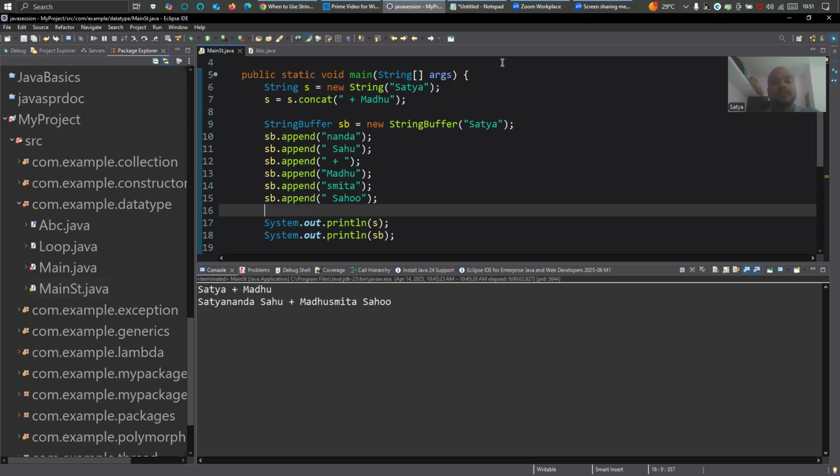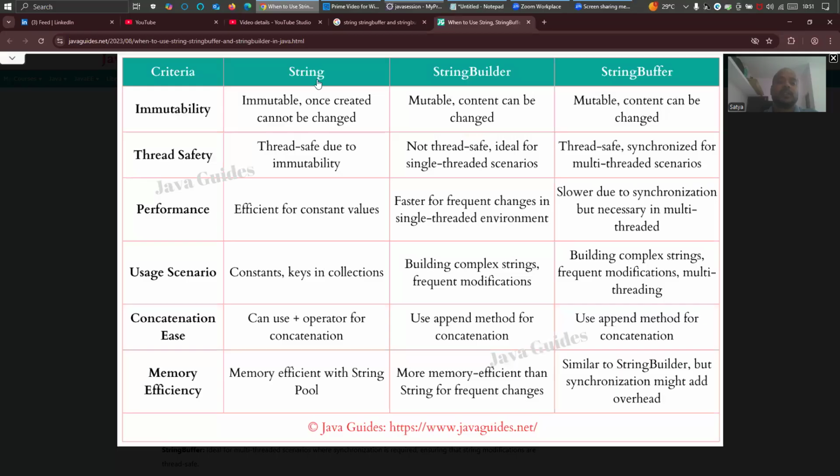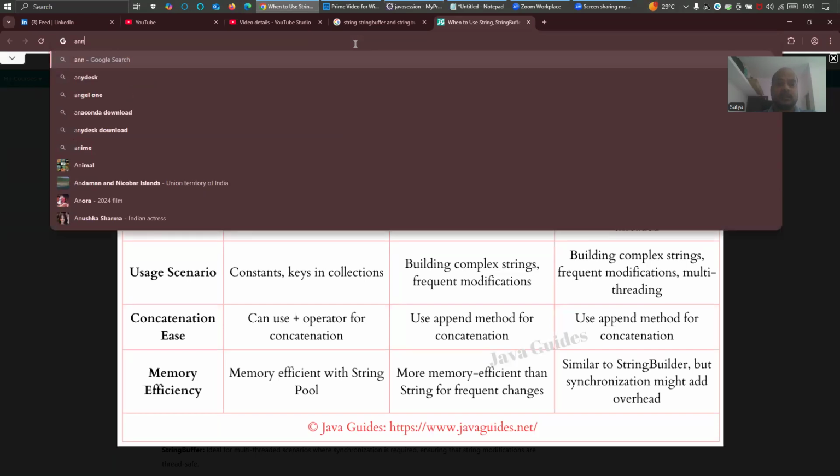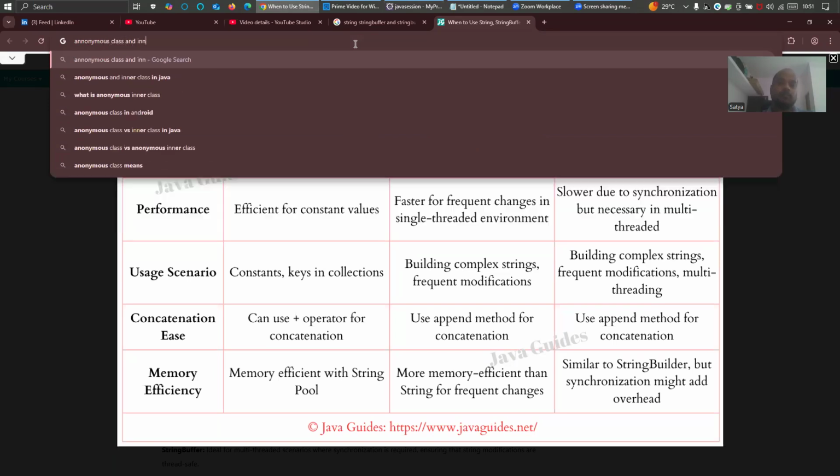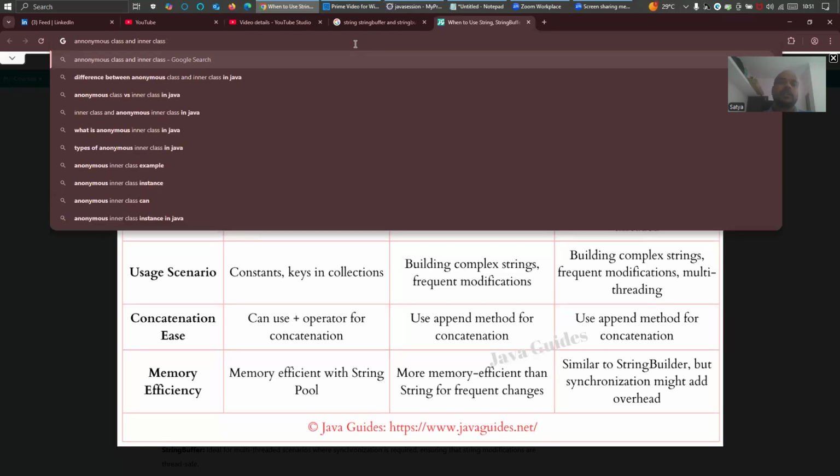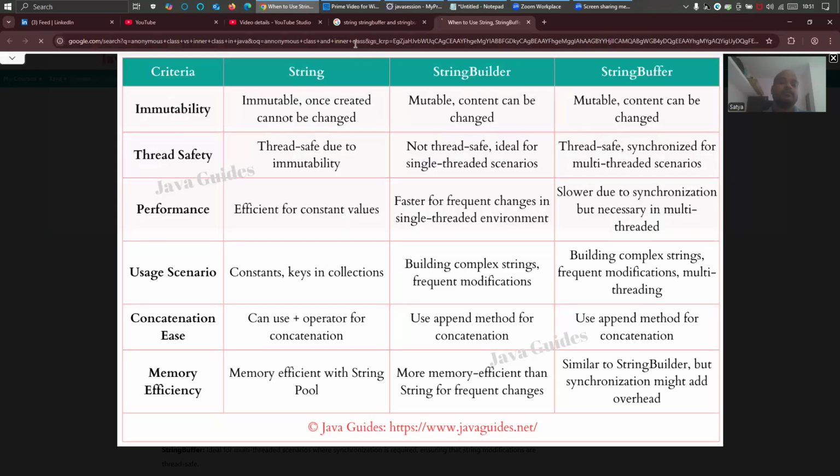So next is anonymous class and inner class in Java.